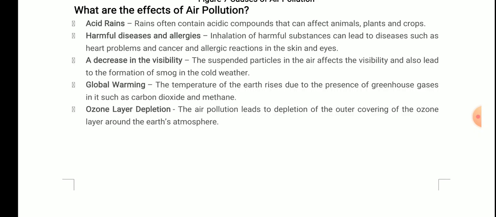And the next one is ozone layer depletion. The air pollution leads to the depletion of the outer covering of the ozone layer around the earth's atmosphere. This is because of harmful substances that are emitted by our cars, refrigerators, ACs, which lead to the ozone layer depletion. I hope you all know ozone is depleting. And what does ozone do? It is a very important gas, because it prevents us from ultraviolet radiations, that is the harmful ultraviolet radiations of the sun, which can cause cancer in human beings. So it is protecting us, and if it is depleting, the main reason is the air pollution. Okay, so these are the effects of air pollution.